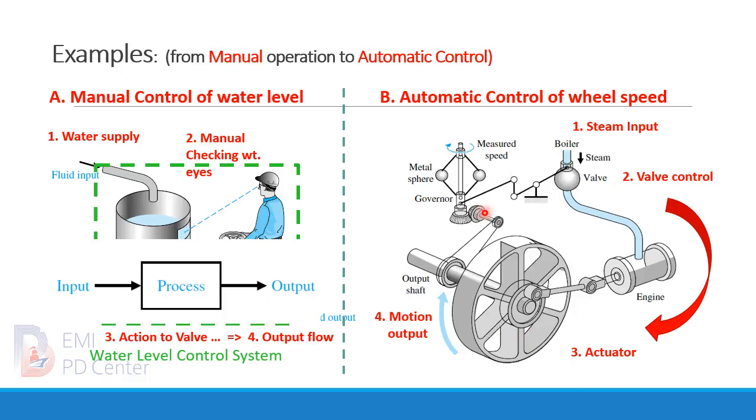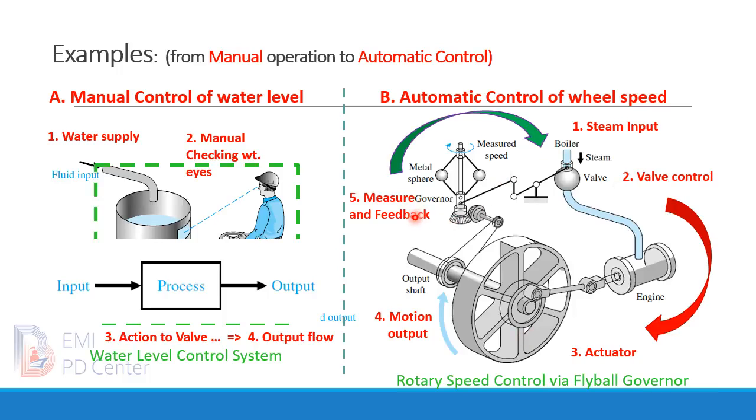And after that, we can measure the rotation speed through the flyball governor. So this is a rotary speed control via a flyball governor, and this forms automatic control of wheel speed.